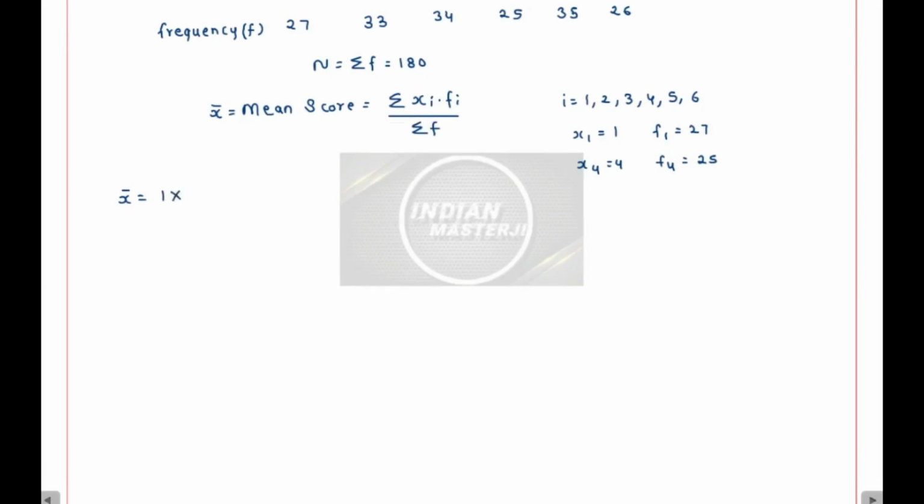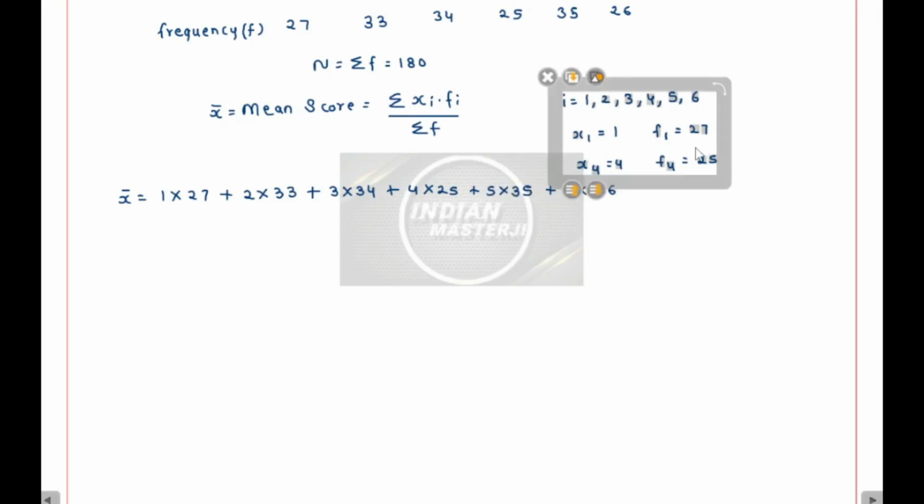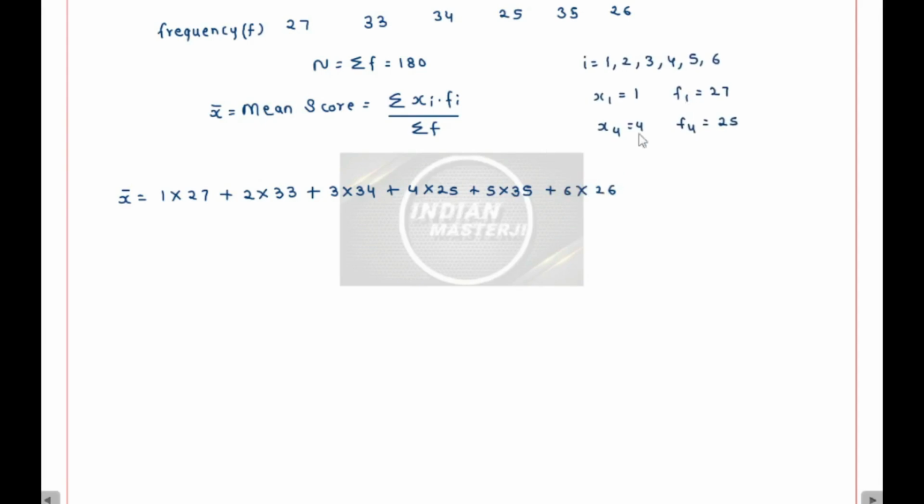So in the numerator, I'll get 1 into 27 plus 2 into 33 plus 3 into 34 plus 4 into 25 plus 5 into 35 plus 6 into 26, divided by 180.